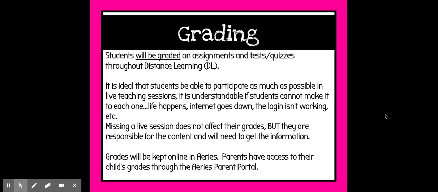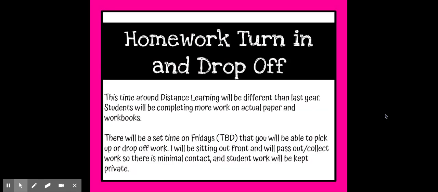I will be keeping all of my grades online so that parents and students have access to see those grades. I will keep grades up to date in about a week or 2-week windows, so it might not be posted immediately after they turn in an assignment, but you should expect them within a week or so to be posted and kept accurate. You'll be able to access and see all of their grades for math, social studies, and science in the Aries parent portal. If you need any help logging into the Aries parent portal, or if you haven't done that before, please let me know and we will help you get logged in so you can see their grades.